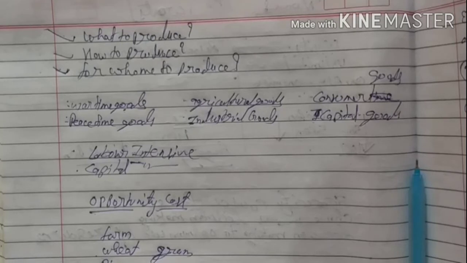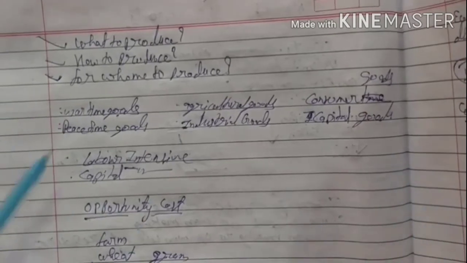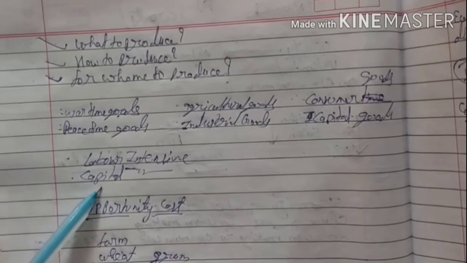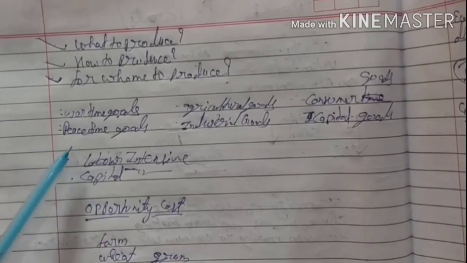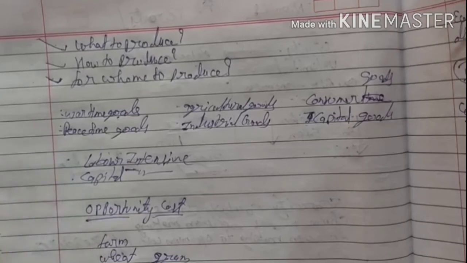Then the second problem, how to produce. It states what way we use to produce. Either we produce by labor or we produce by machines. We need to look at the technique of production. That may be a labor intensive technique, in which we use labor very much, or it may be a capital intensive technique, in which we use machines. How to decide the technique? It depends on the population of the country and on the skill of your labor.